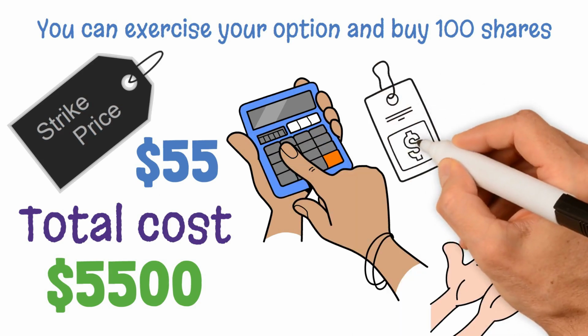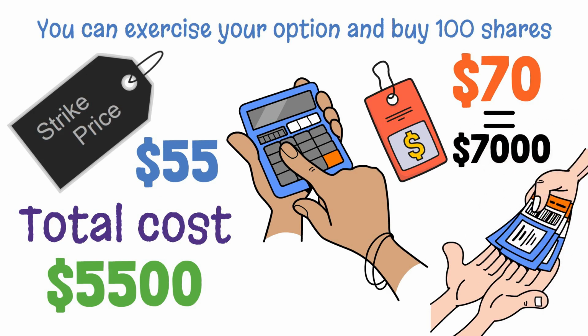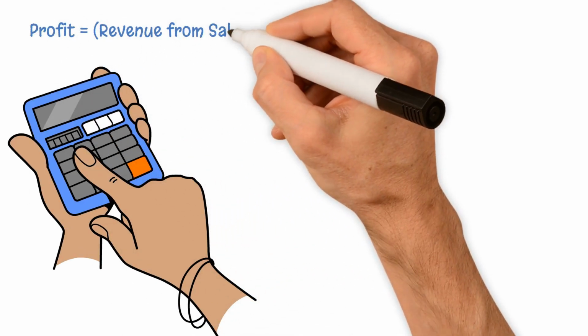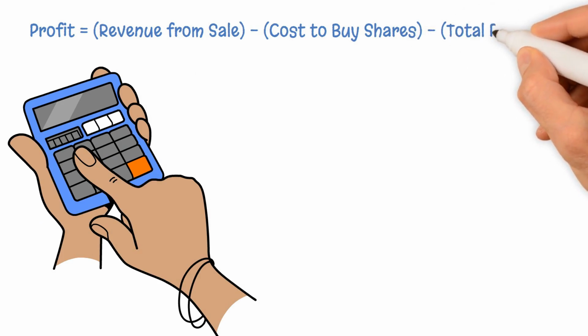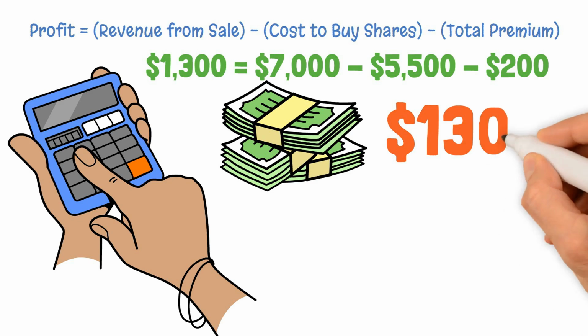You then sell these shares at the current market price of $70. In this case, $7,000. Your profit from this trade would be calculated as follows. Profit would equal revenue from sale minus cost to buy shares minus total premium paid. In this case, leaving you with $1,300 profit.